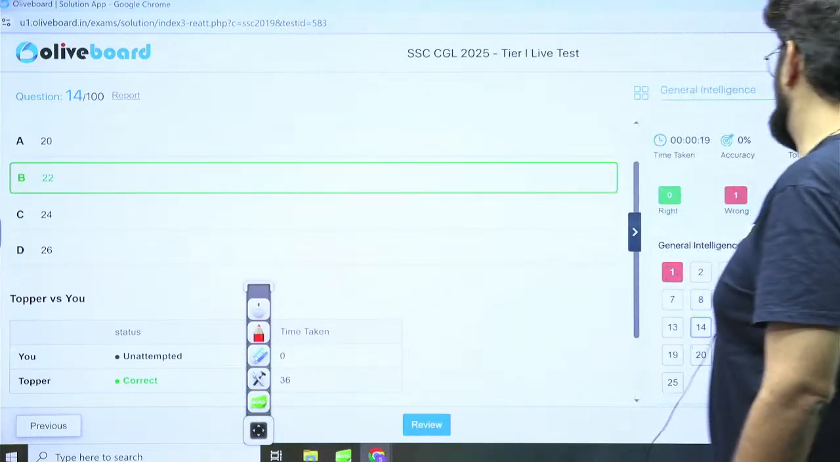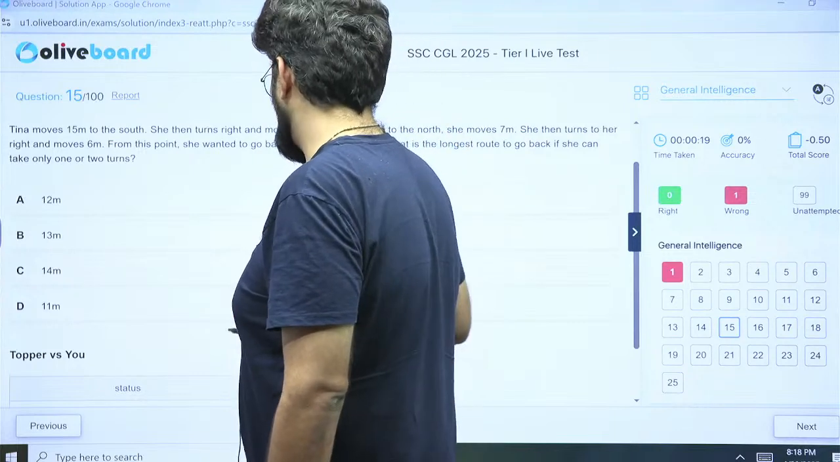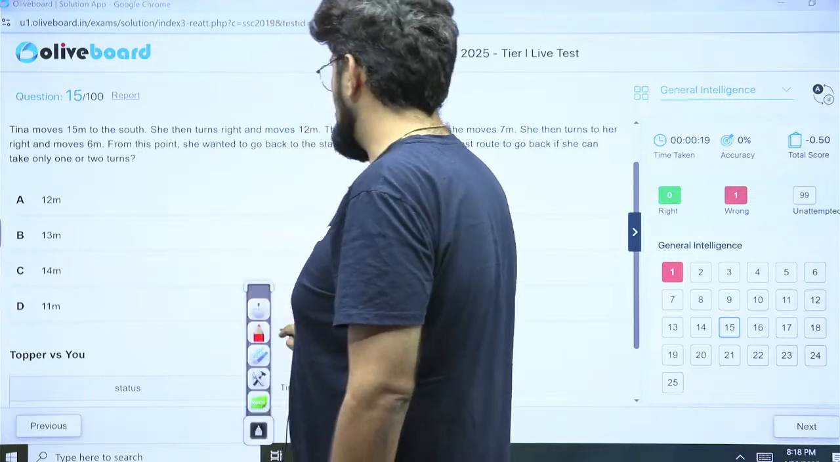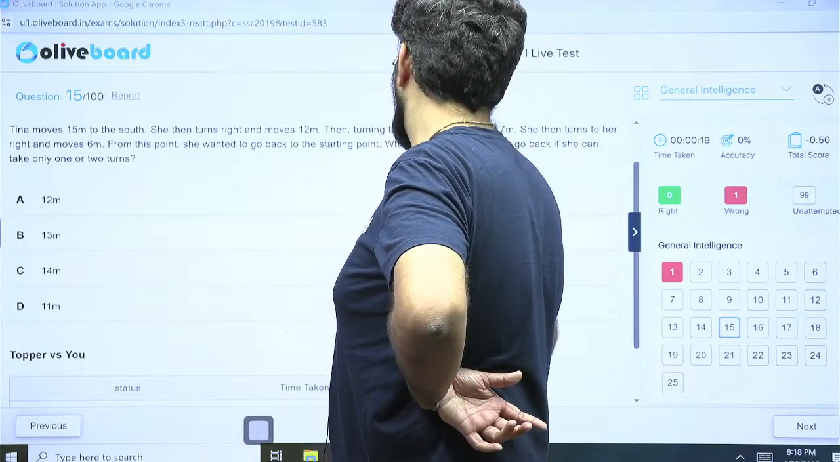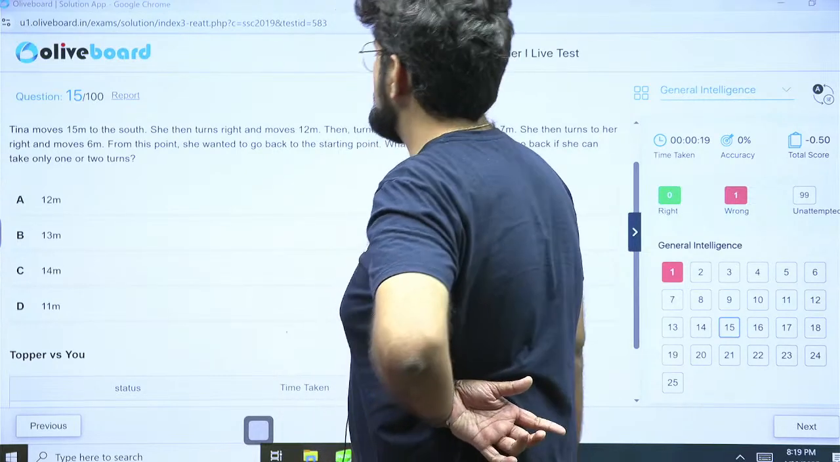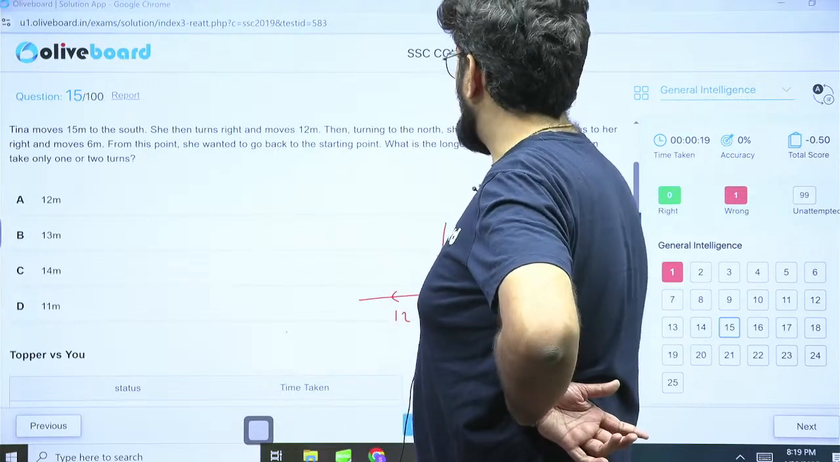Next, question number 15. This one is good. This one is actually good because of one word here. Let's start drawing it normally first. So, Tina moves 15 meters to the south. Okay. She's moving 15 meters to the south. Then she turns right and moves 12 meters. Okay. Then she turns right and moves 12 meters. Then turning to the north, she moves 7 meters.